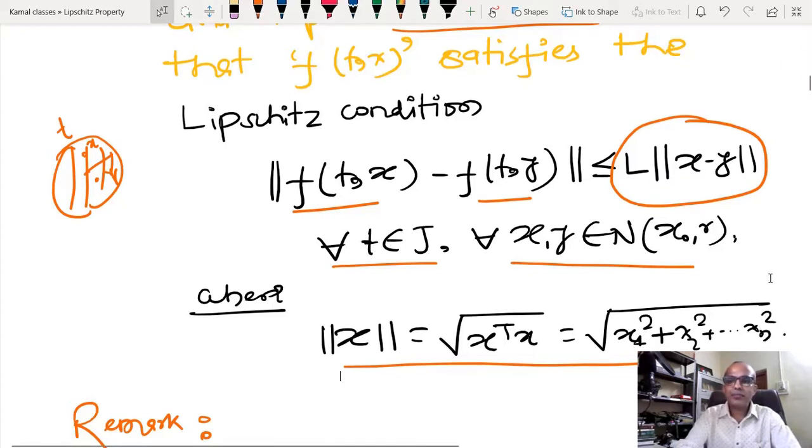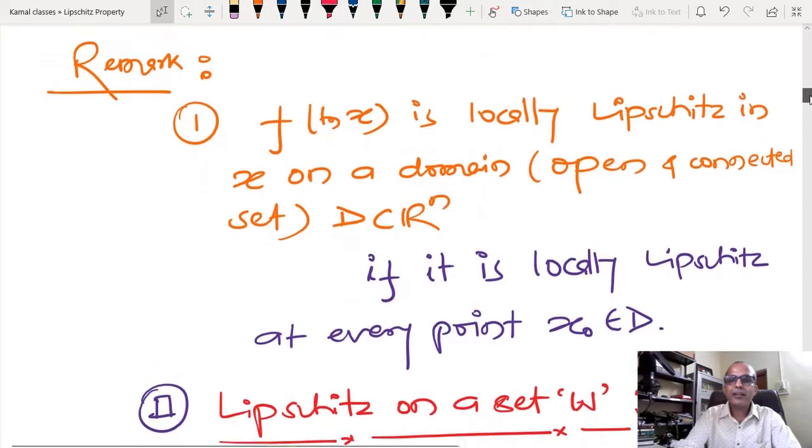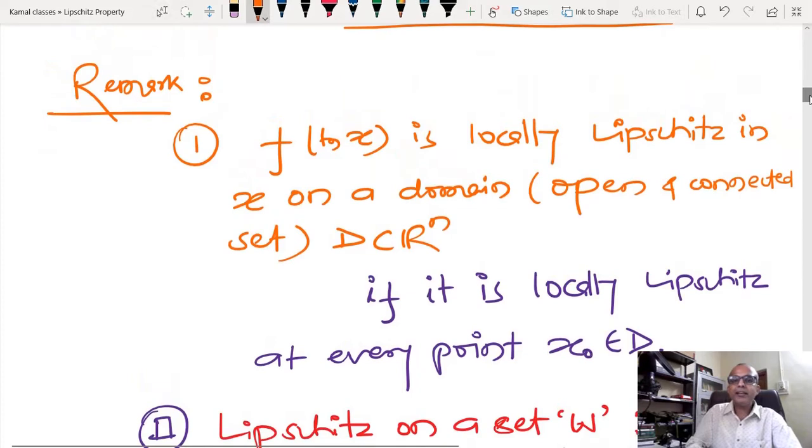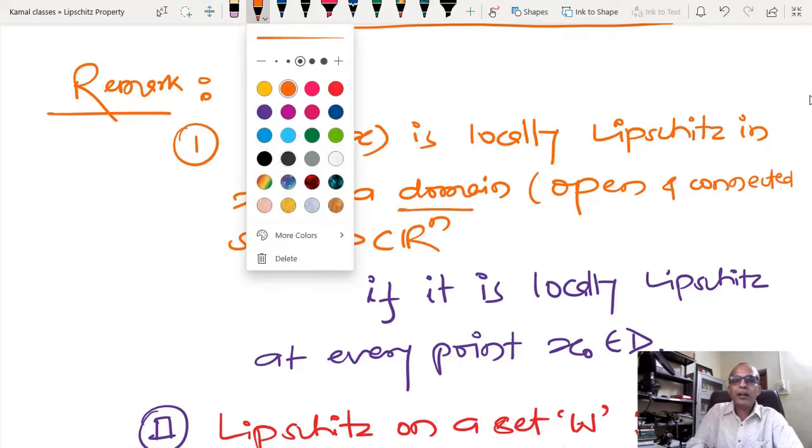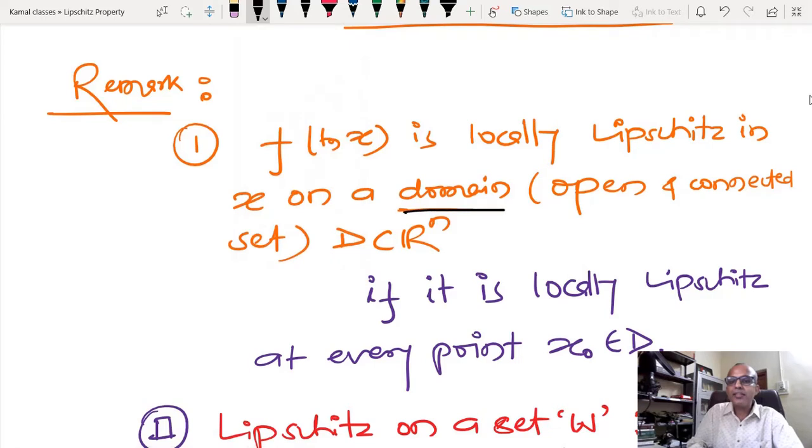Now let us come to some more points about the Lipschitz constant. We say that f(t,x) is locally Lipschitz in x on a domain. In the previous definition I talked about the Lipschitzness about one point.